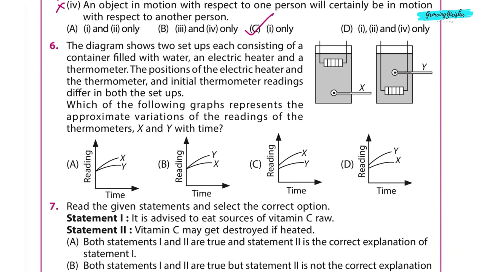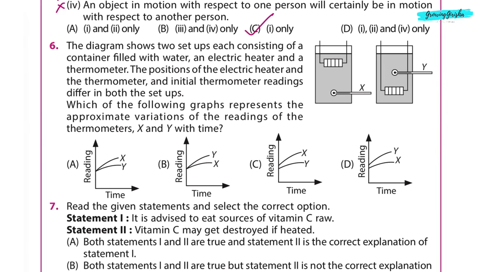Let us first understand the diagram. There are two setups. In the left jar, heater is at the top and thermometer X is at the bottom. In the second jar, heater is at the bottom and the thermometer Y is in the middle. In the left jar, heater is at the top, so the water at the top will heat up first. Thermometer X is at the bottom and the hot water will take time to reach the bottom, so thermometer X will heat up slowly. In the other jar, heater is at the bottom and thermometer Y is closer to the heater, so thermometer Y will heat up faster than X.